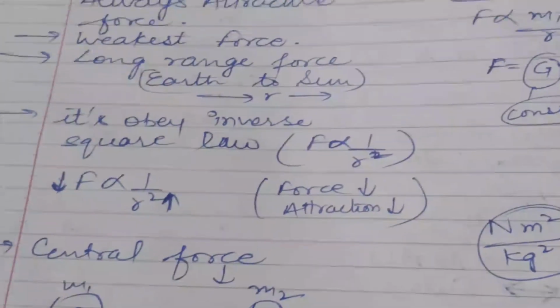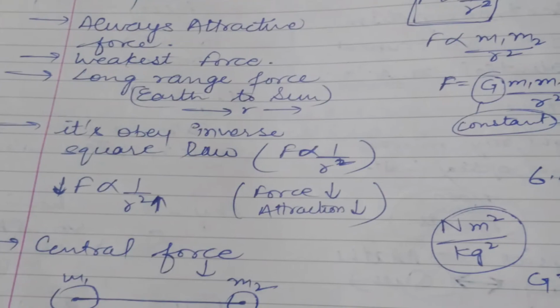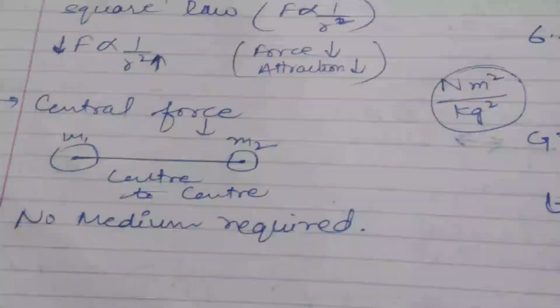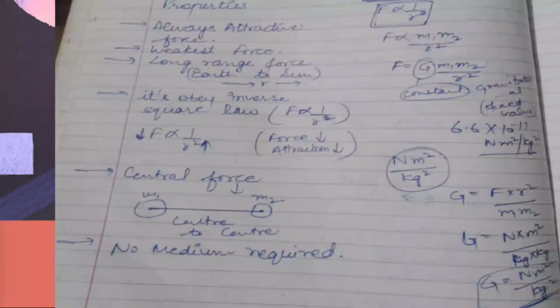So here we can say it obeys the inverse square law, means force is inversely proportional to the square of the distance between the two objects. Next, it is a central force, means between M1 and M2, center to center, and no medium required. No medium or means of any kind is required here.